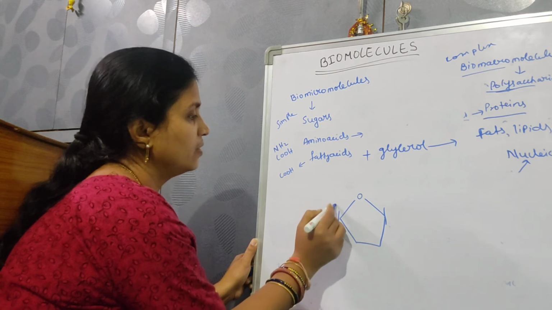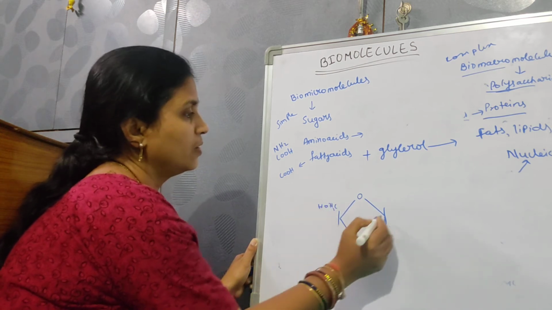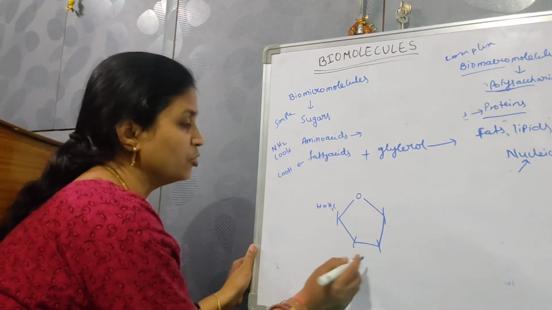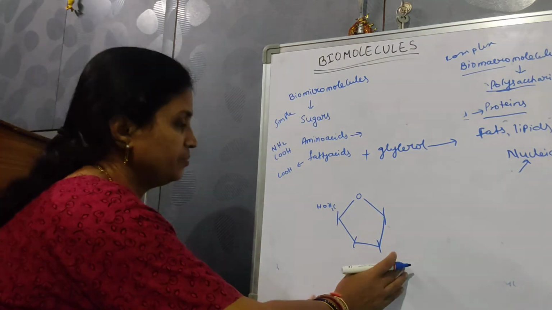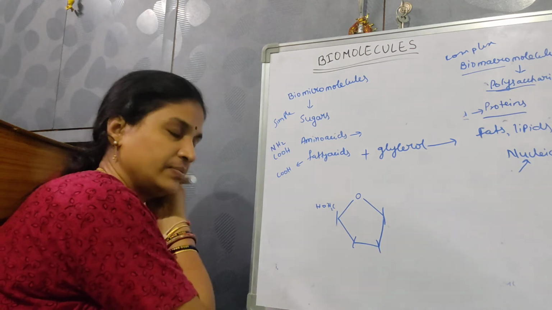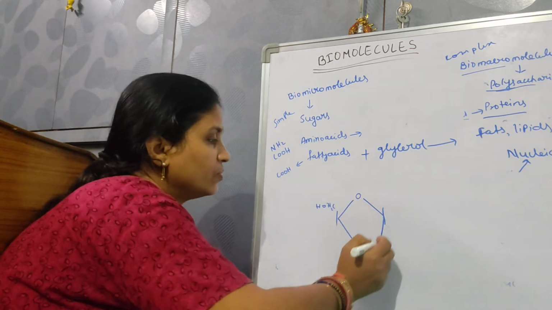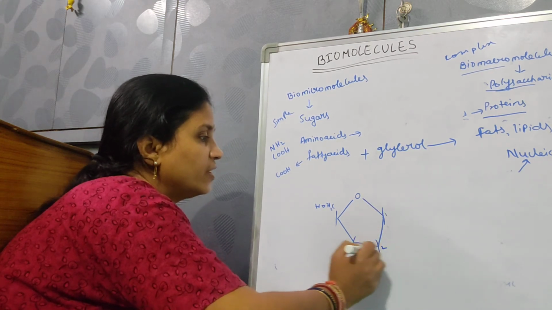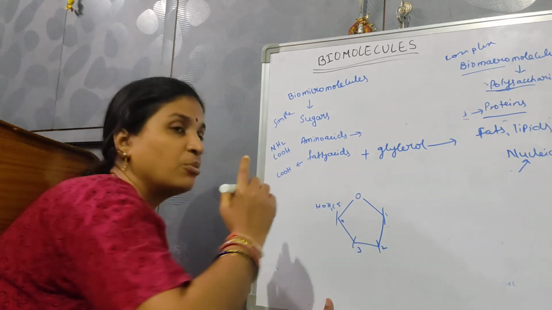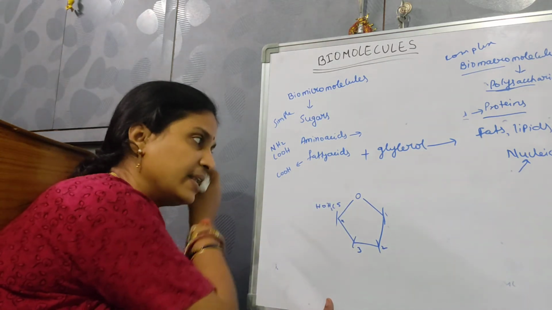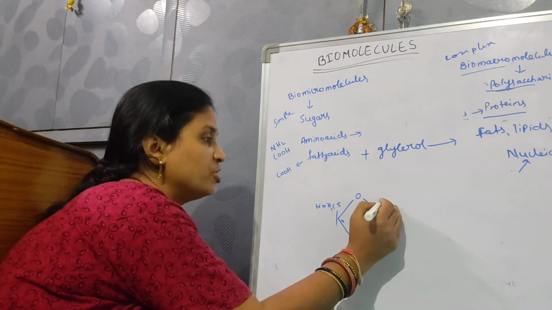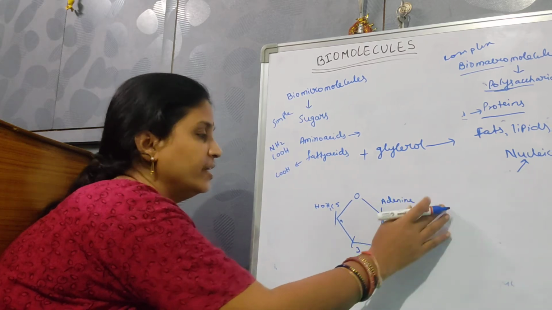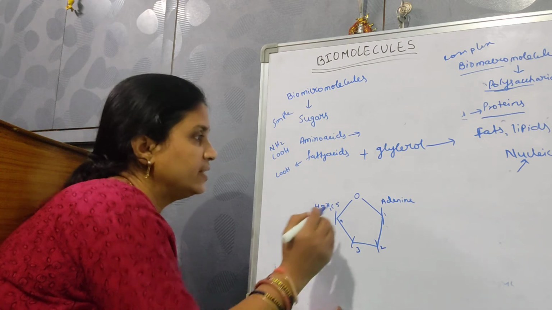This is the first, second, third, fourth, fifth carbon. Ribose is a pentose sugar. Then here at the first carbon atom, the nitrogen base is going to attach. Suppose it is adenine.